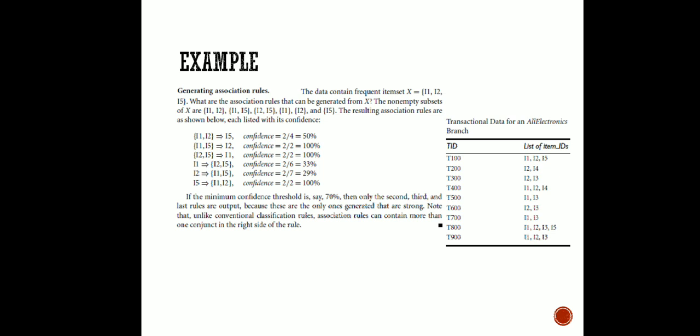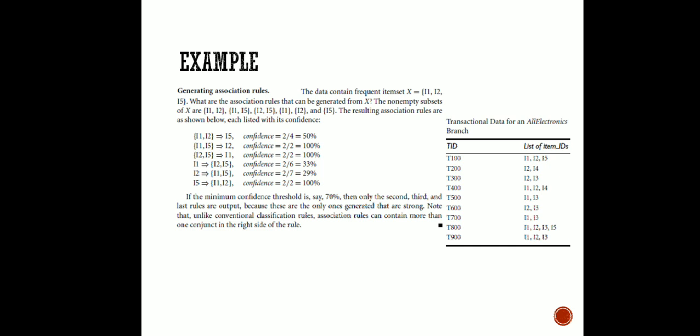Now here, what can be the non-empty subsets out of I1, I2 and I5? Firstly, we are finding the item sets having length 2, that is, I1 can be paired with I2, I1 can be paired with I5, and I2 can be paired with I5. No other choices can be there, and it can have the single item sets, that is, I1, I2 and I5.